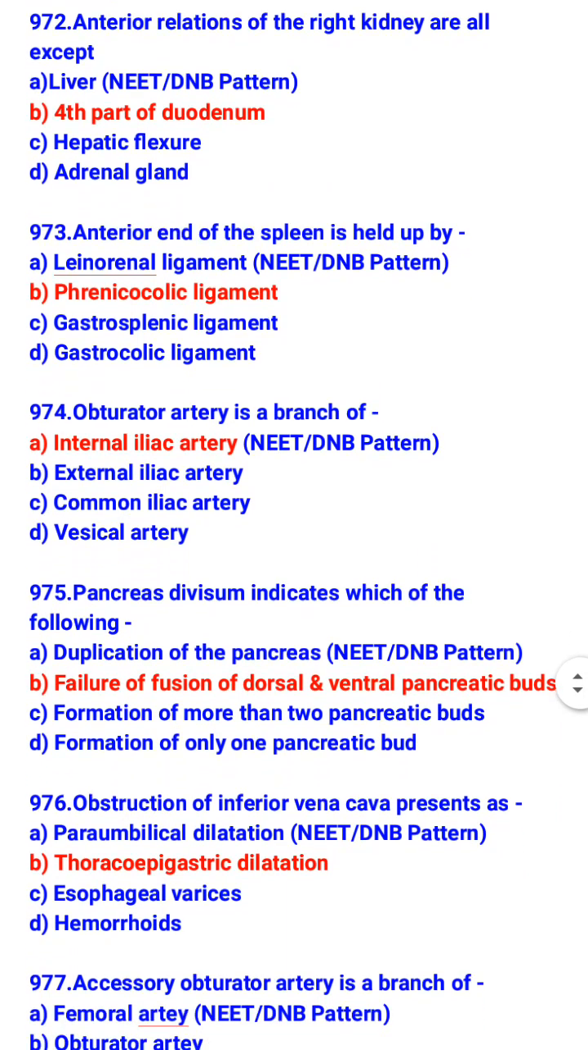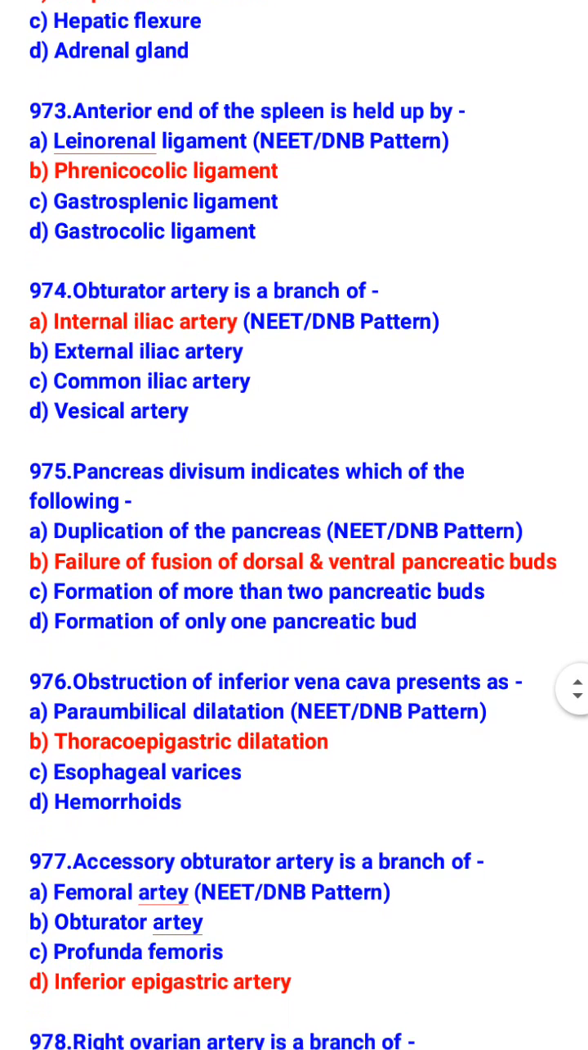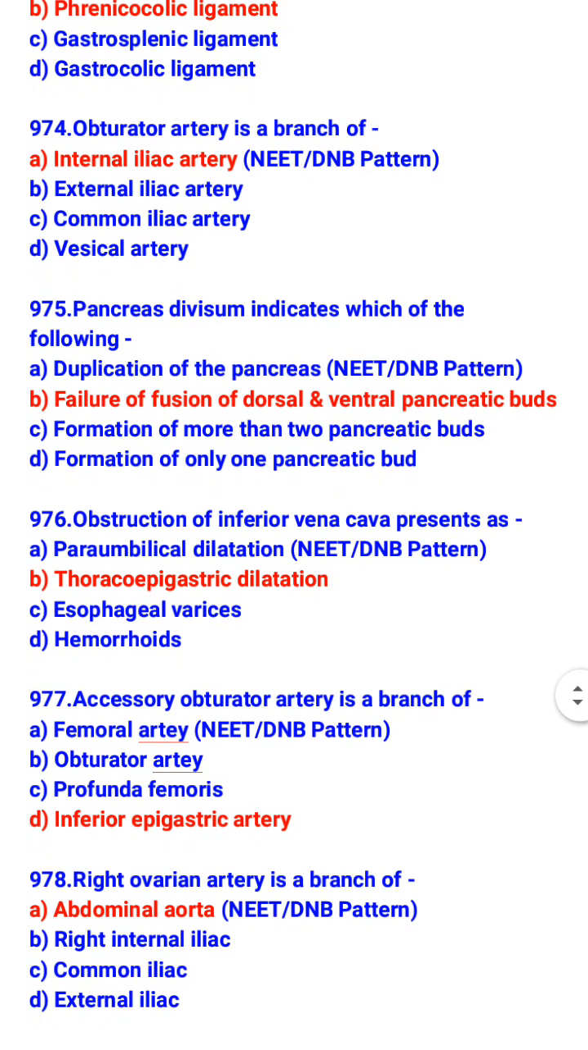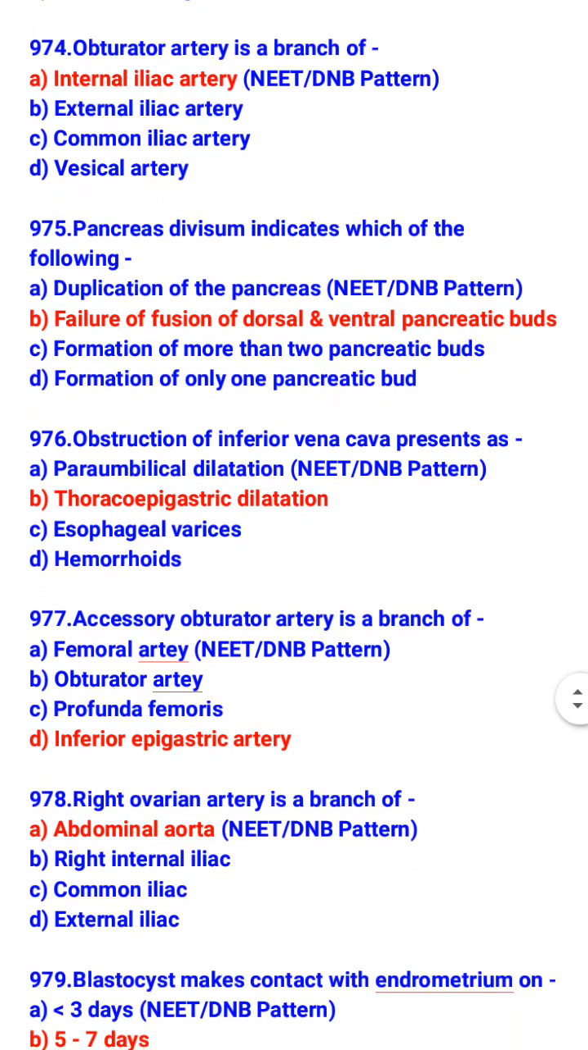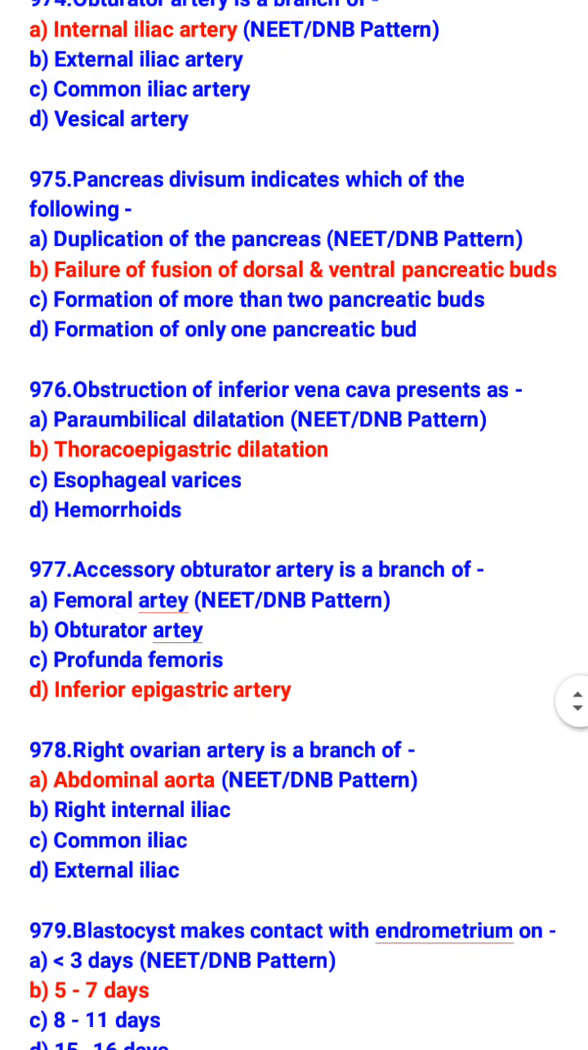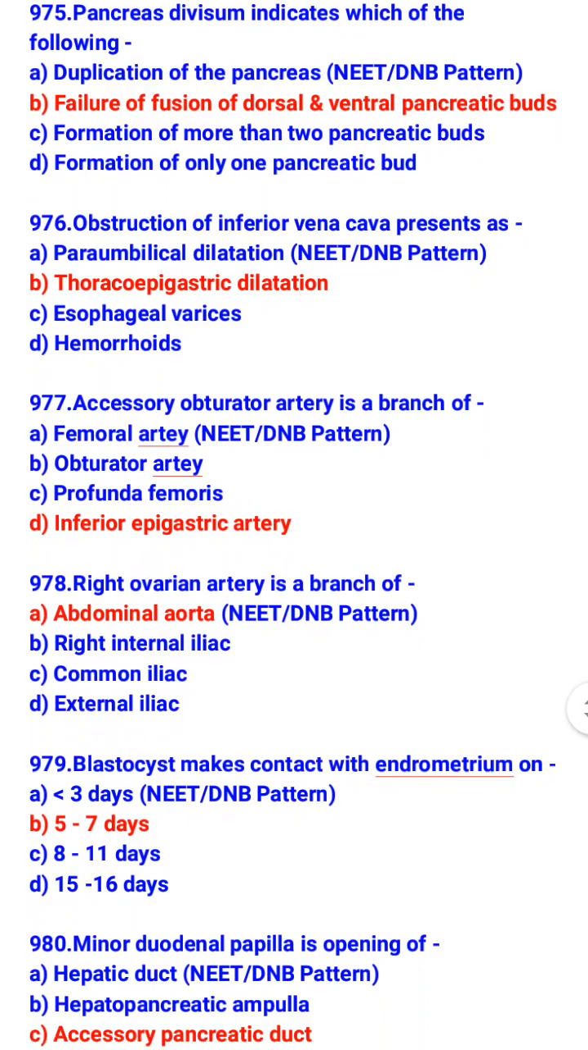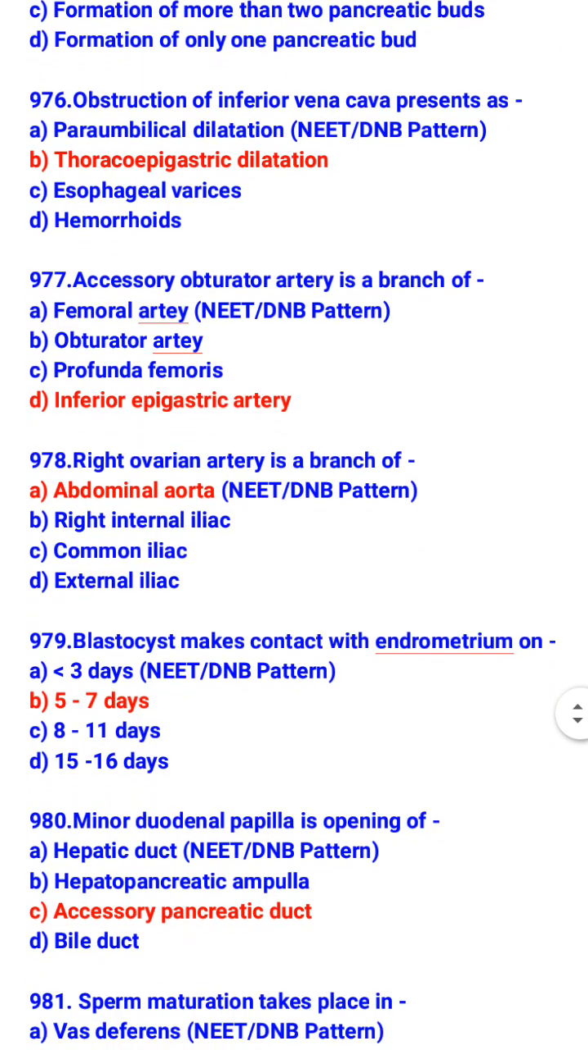Pancreas divisum indicates which of the following? Failure of fusion of dorsal and ventral pancreatic bud. Obstruction of inferior vena cava presents as thoracoepigastric dilatation. Accessory obturator artery is a branch of inferior epigastric artery. Right ovarian artery is a branch of abdominal aorta.